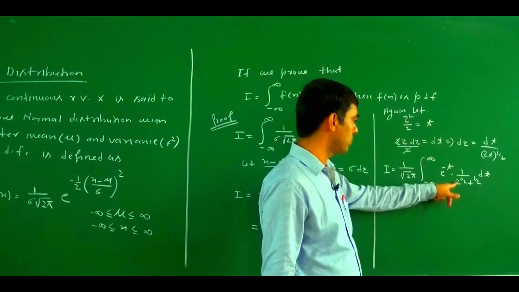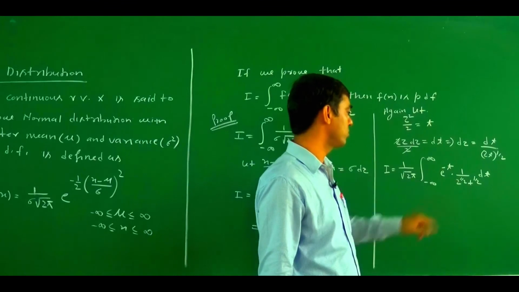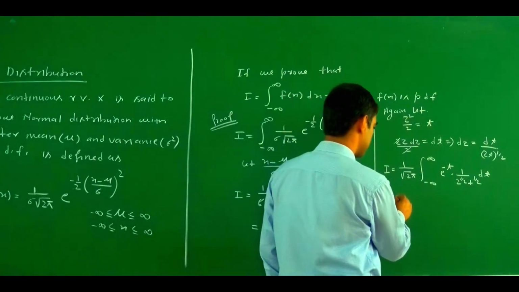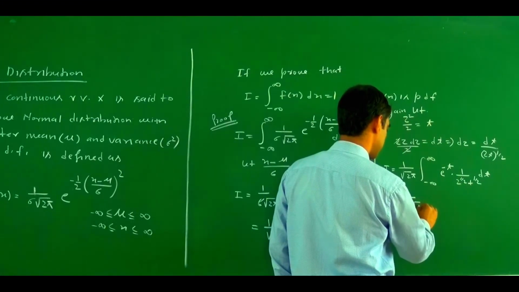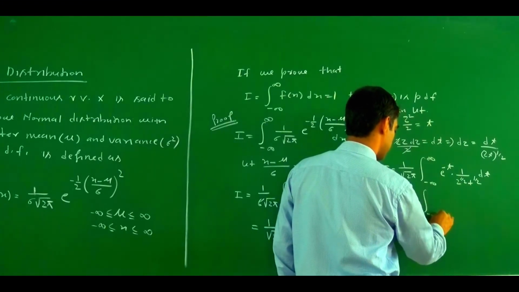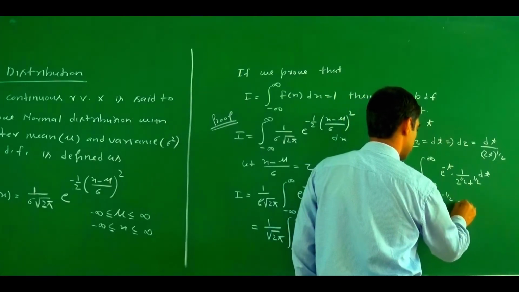Now 2 to the power 1 by 2 and 2 to the power 1 by 2, under root 2 into under root 2, this becomes 2. So this becomes 1 upon 2 under root pi, integral from minus infinity to infinity of t to the power minus 1 by 2 e to the power minus t dt.